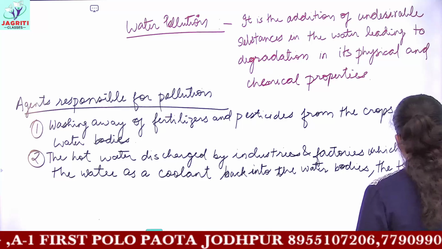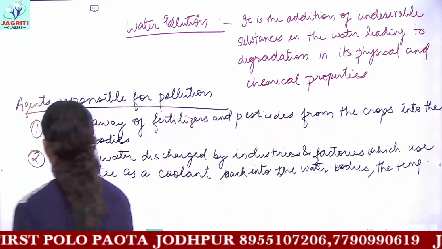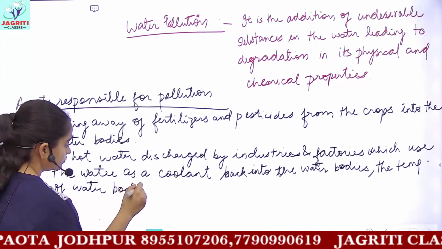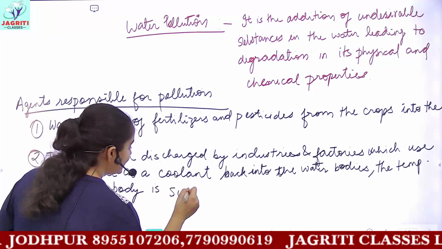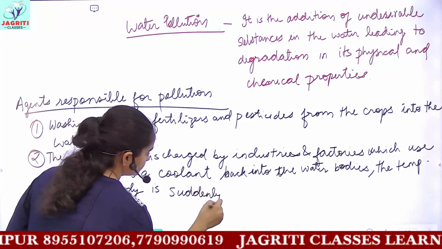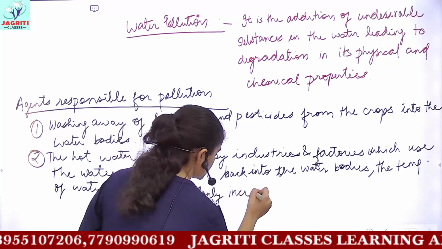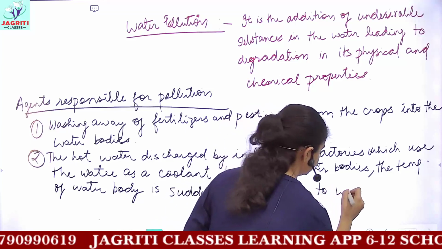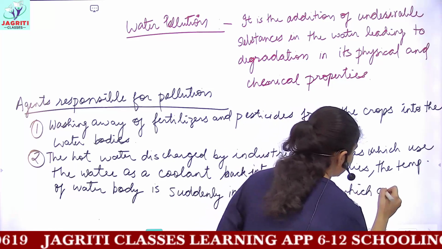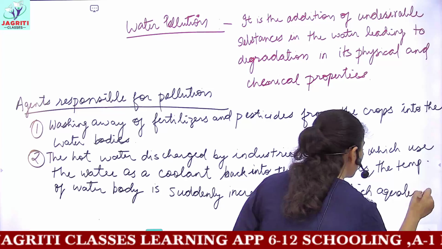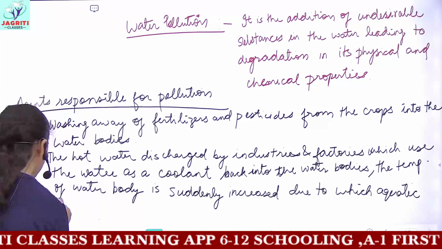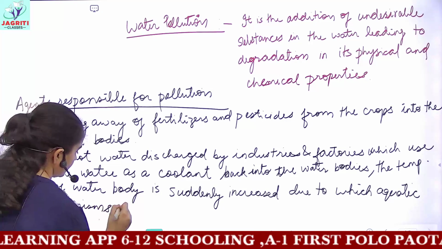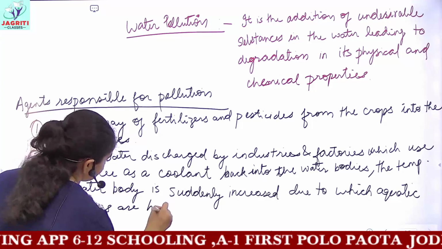The temperature of the water body is suddenly increased, due to which the aquatic life present in the water bodies, or the aquatic organisms, are highly affected now.